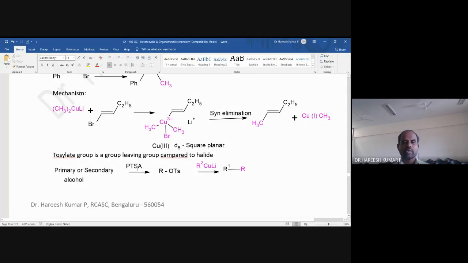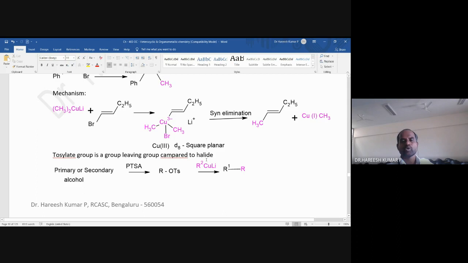So what will it do? It will remove water: OH from PTSA, H from the primary alcohol, and the compounds obtained are called tosylates. These compounds, OTs, are called tosylates. So what is the need of doing this? Because a primary alcohol has OH as the group, and OH is not a good leaving group. In order to convert OH into a better leaving group, it is converted into tosylate. Now this OTs will go out.